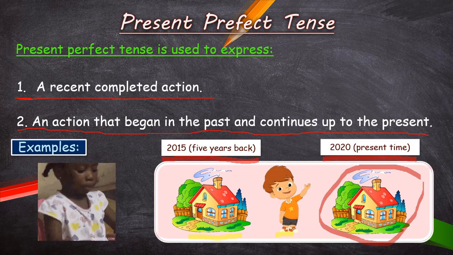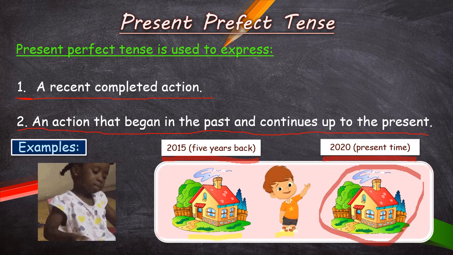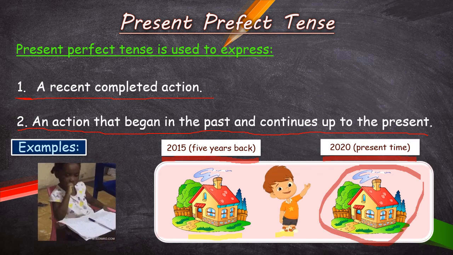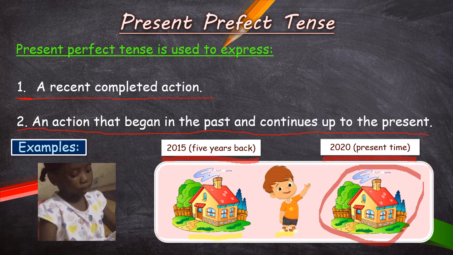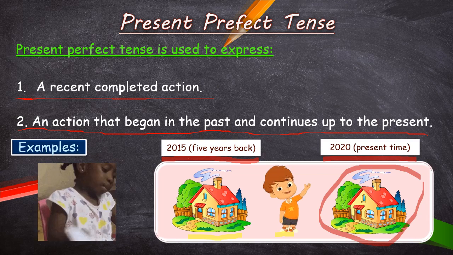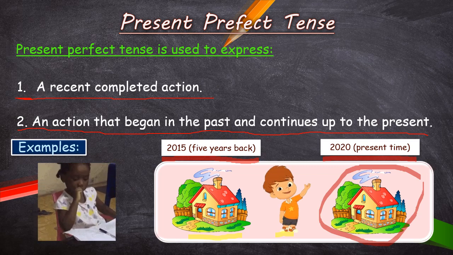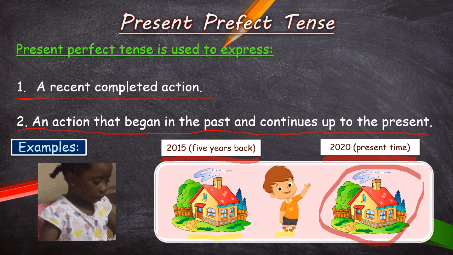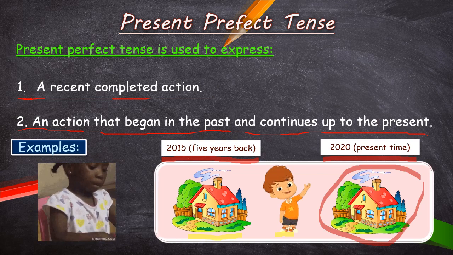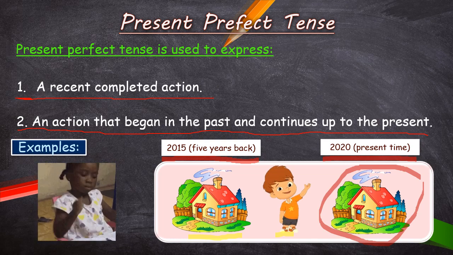In 2020, he is still in this house. That is why he is telling, I have lived in this house for 5 years. That means he shifted to this house 5 years back, that is 2015. But how is it connected to the present? Because he is still living in this house. In 2020, the present time, he is still there in this house. Is it clear, children? Good.